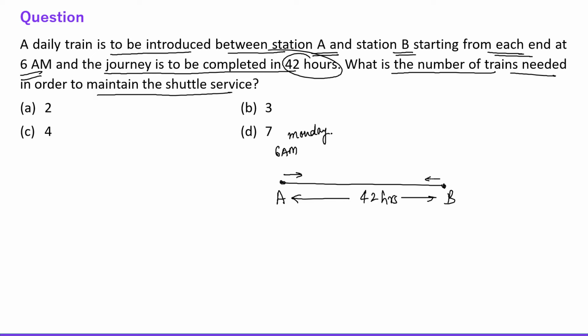So for first day, we have to introduce two trains, and in second day, we have to introduce two more trains to continue this service, right? To maintain the shuttle service. Fine. So two trains on Monday and two trains on Tuesday we have to introduce, and after that they will be moving continuously. There is no problem, right? So the answer is 4 trains are required to maintain the shuttle service continuously. Fine. Okay, now let's move to other question.